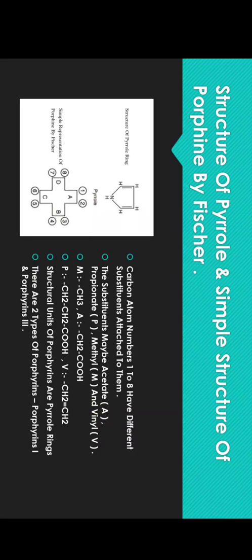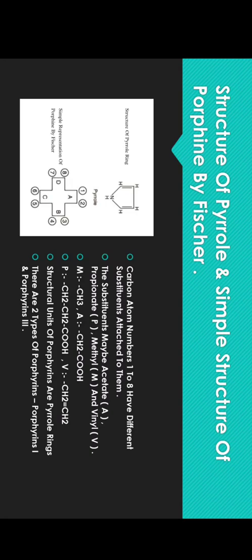So pyrrole is derived from two compounds, that is succinyl CoA and glycine. The nitrogen atom of the pyrrole ring comes from the glycine, and the carbon atoms of the pyrrole ring come from the glycine as well as succinyl CoA. Okay, and this is the simple representation of the porphyrin structure which is given by Hans Fischer.